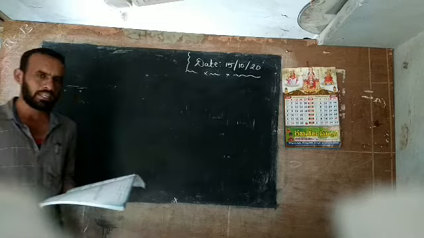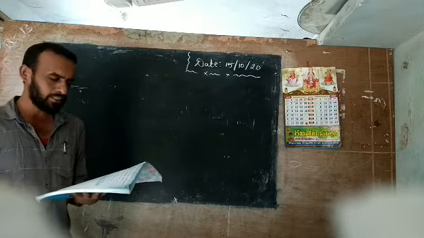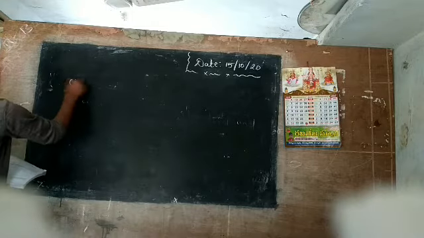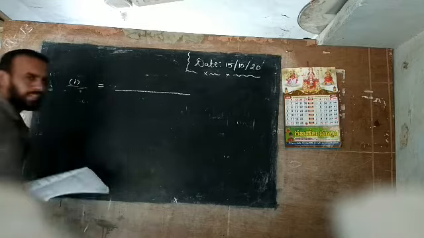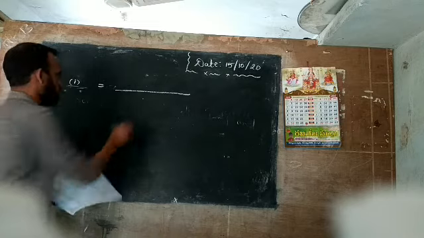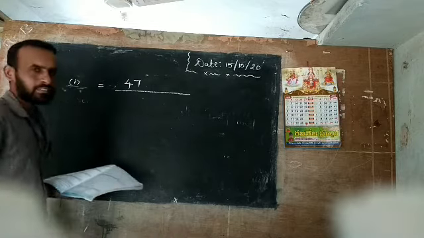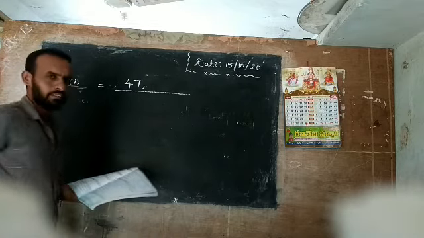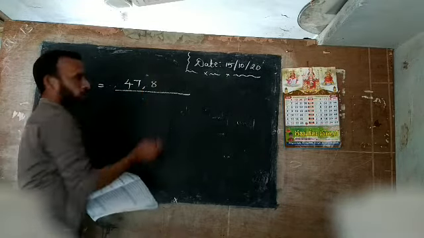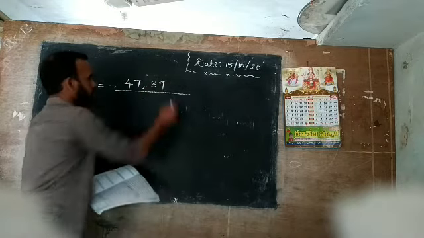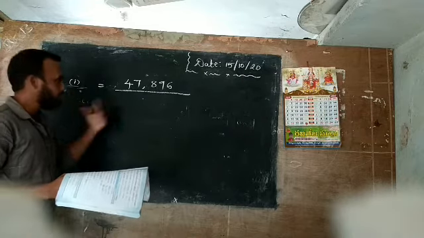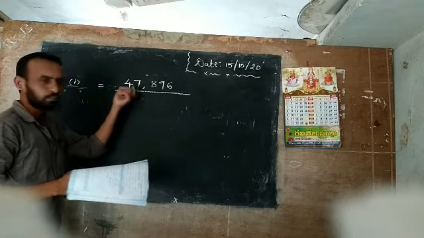47,896. So again one time I will repeat, 47,896. So your first answer is, you write only the number. The number name is already given. So what is the number name? 47,000. So you know 47. What is this? 1000. That's why the comma. 47,896. You know 800, place 90, tens place 6, ones place. So this is the given number name. I will write here the number. It means the numeral.